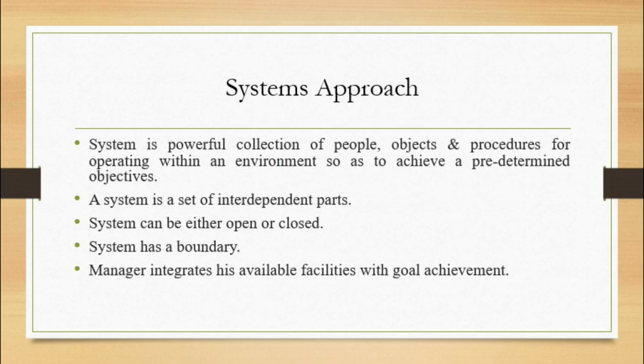Let us understand a little more about the systems approach. A system, what is a system, students? It's a collection of people, materials or objects, and procedures for operating within an environment, within a setup. A system has a boundary, we should know that, so as to achieve a predetermined objective.